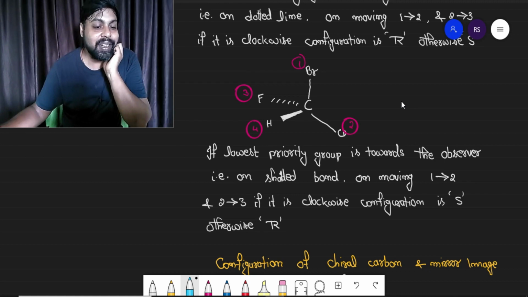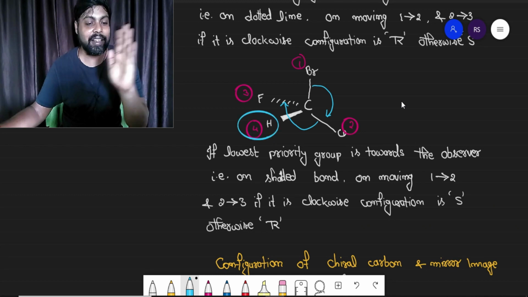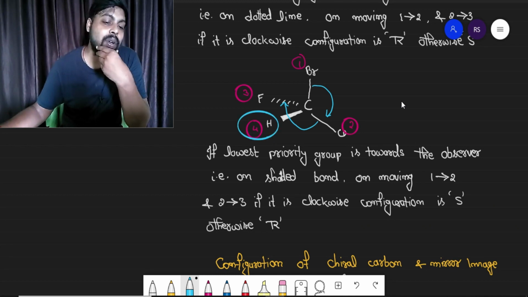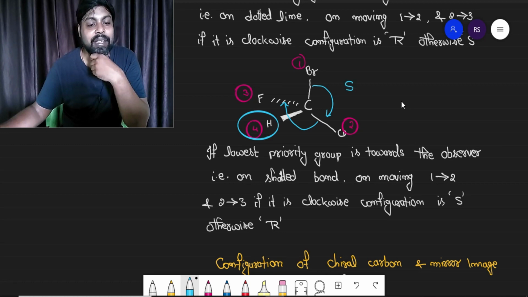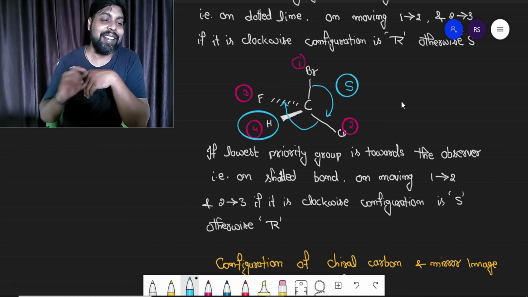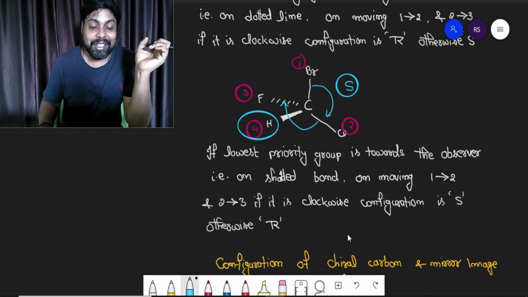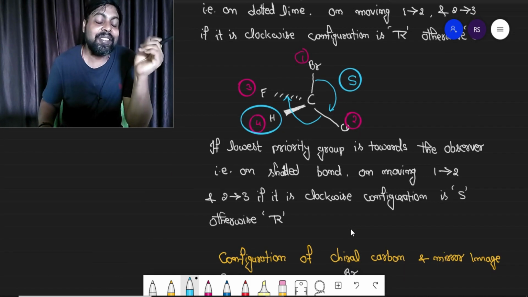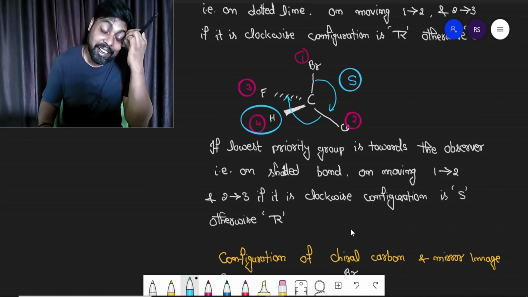So start moving from first priority to second priority, and then second priority to third priority. Here the least priority is on the shaded line, that is toward the observer. You are moving in clockwise direction, so the configuration will be S. If it was in anti-clockwise direction, the configuration would be R.